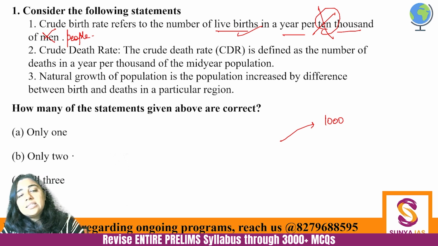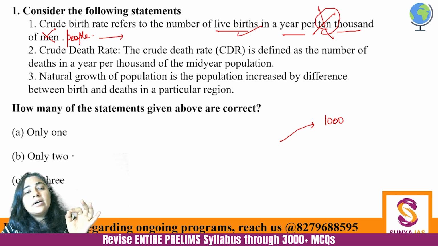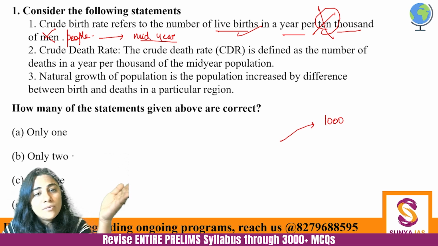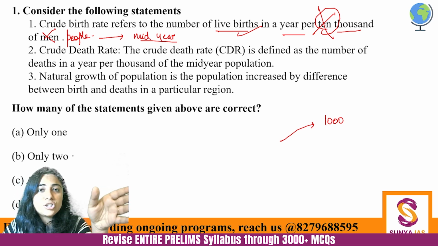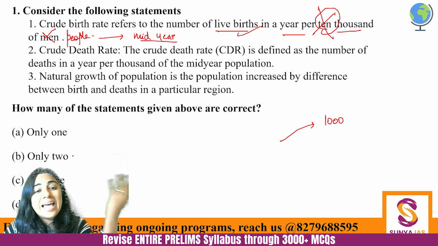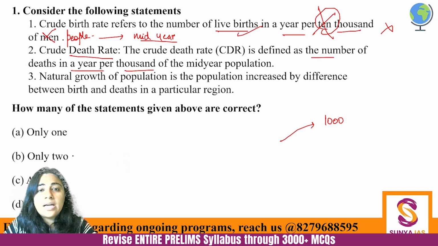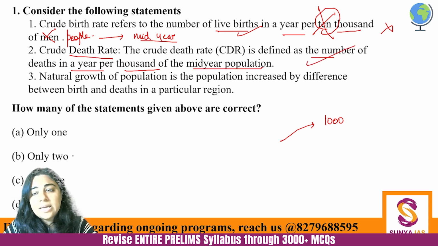And here it is calculated on mid-year population. Mid-year population, not the beginning of the year, not the end of the year. On mid-year population, per 1,000 people how many live births were there? That is crude birth rate. So first is incorrect. Then crude death rate is absolutely correct over here. Number of deaths in a year per 1,000 of mid-year population. This is absolutely correct. So first, it is compared with 1,000 people, and second, it is mid-year population.